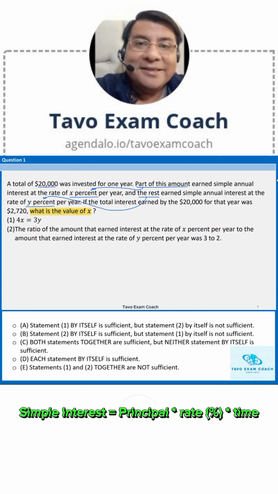So how do X and Y relate to each other, and how does X relate to $20,000 and to the two parts of this $20,000?